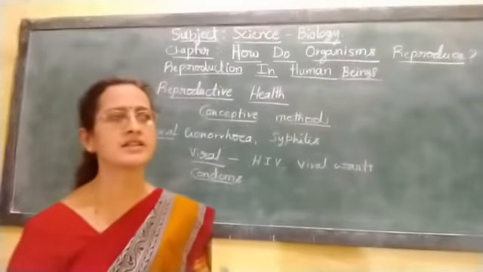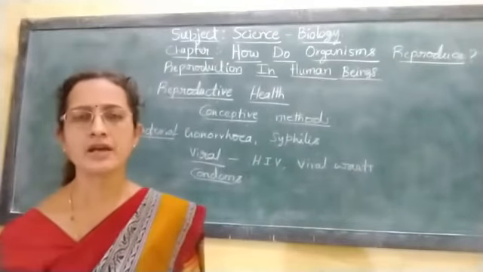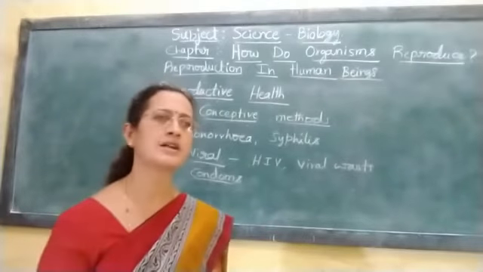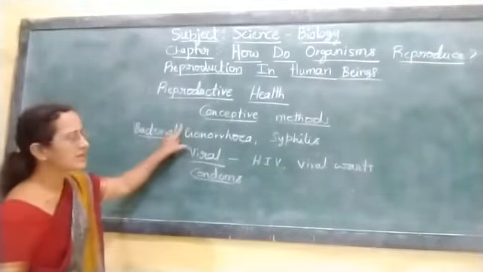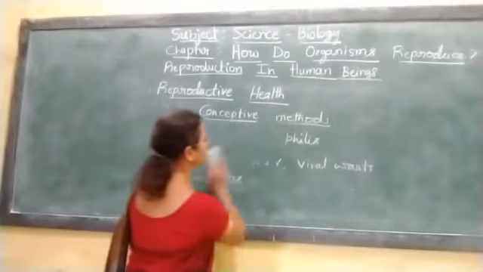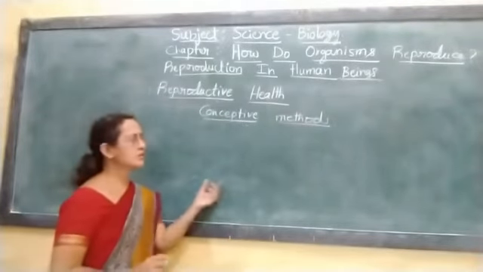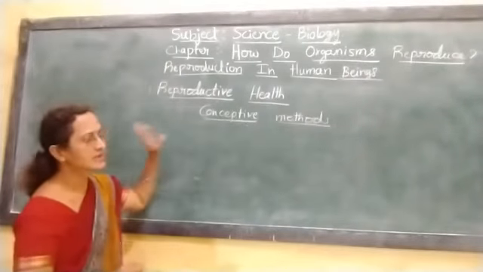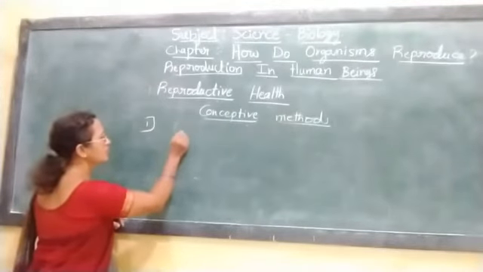By wearing this covering over the penis, he may avoid the transfer of the disease to his partner. So one such contraceptive method is the use of condoms as a mechanical barrier. After knowing how to avoid sexually transmitted diseases, the first contraceptive method is to use condoms.